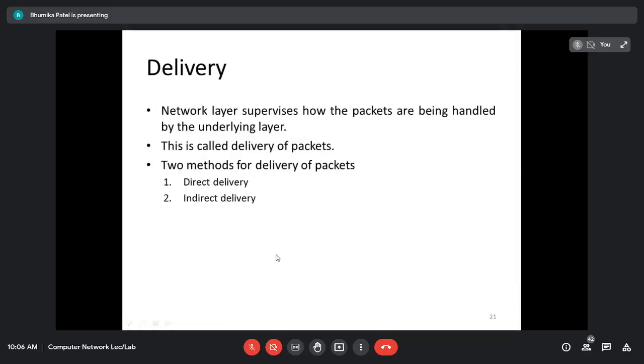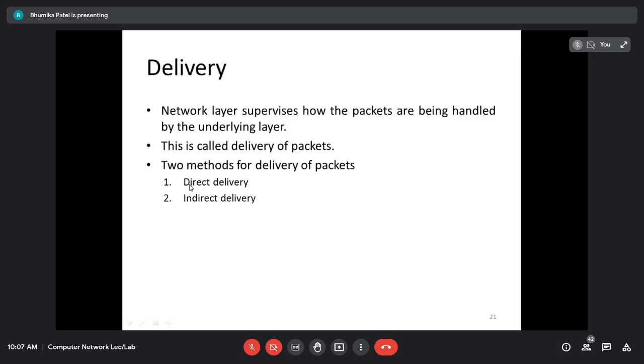Okay, next topic is the delivery of the packets. As we know, the network layer's job is for messages, or you can say packets, to be sent from the source to the destination. Host to host delivery is the main task of the network layer. So the network layer will supervise how the packet is being handled by the underlying layers, that is, the data link layer, or you can say the physical layer. How these layers handle the packet is also overseen by the network layer, and this duty is known as the delivery of the packets.